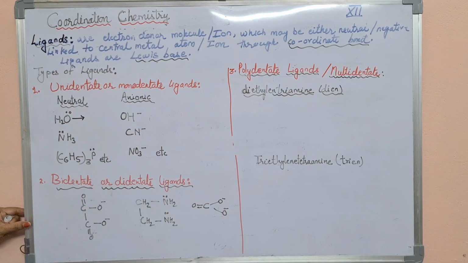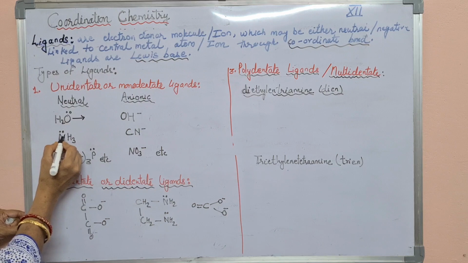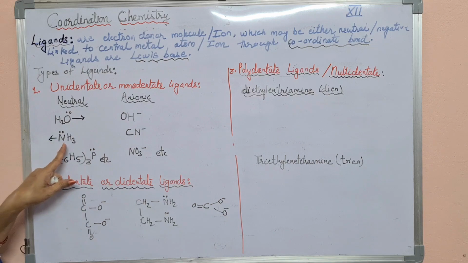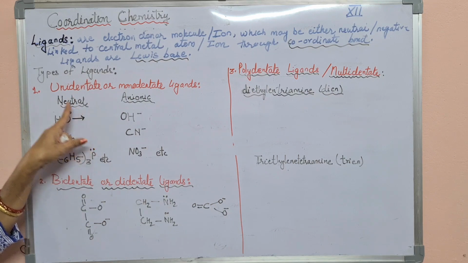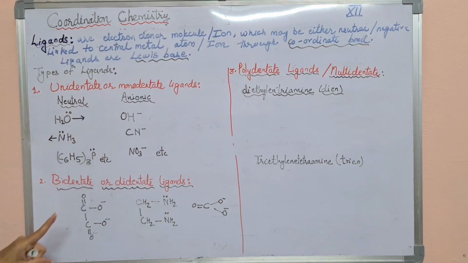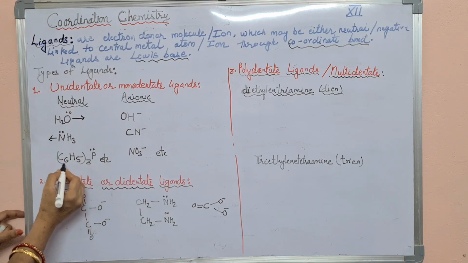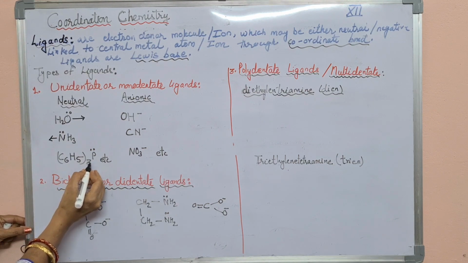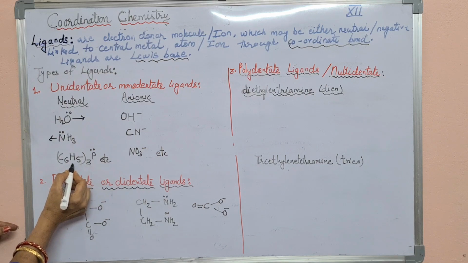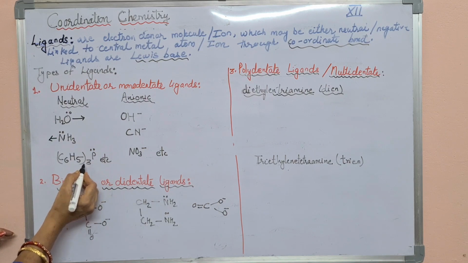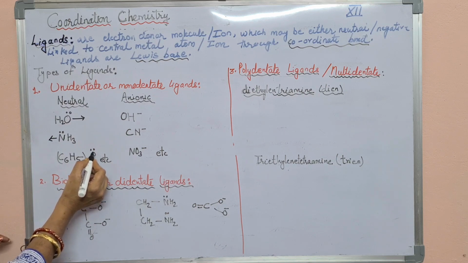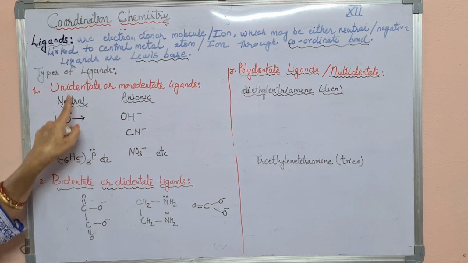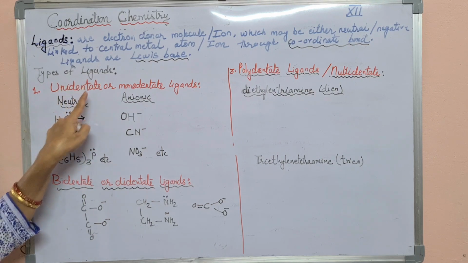Next one is ammonia, NH3. Here on the nitrogen a lone pair of electrons is present, so nitrogen donates the lone pair of electrons. It's a neutral ligand and it's a type of unidentate ligand. Next one is (C6H5)3P. This is triphenyl phosphine. Listen once again: triphenyl phosphine. Here a lone pair of electrons is present on the phosphorus, so this is also a neutral ligand and belongs to the category of unidentate ligand.